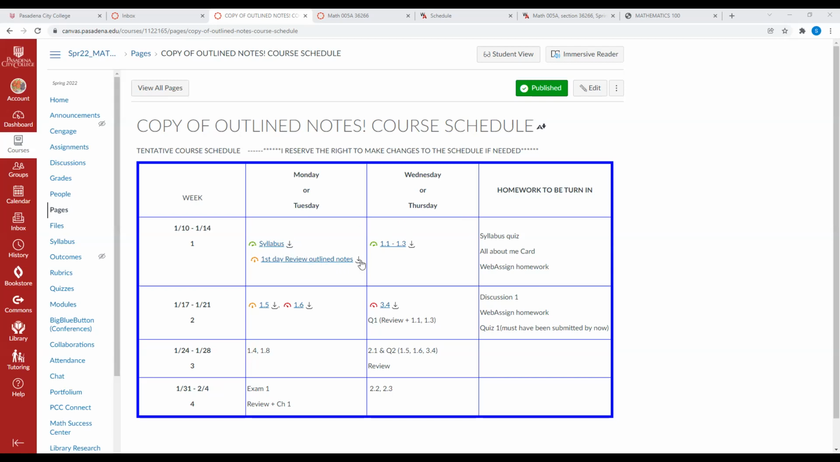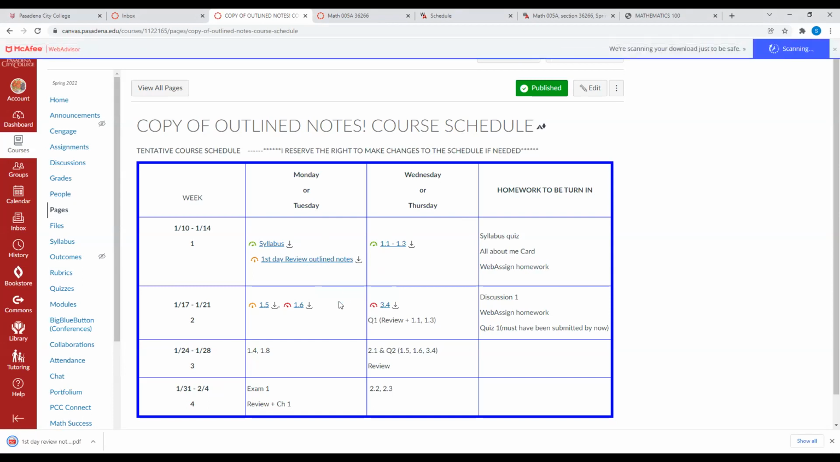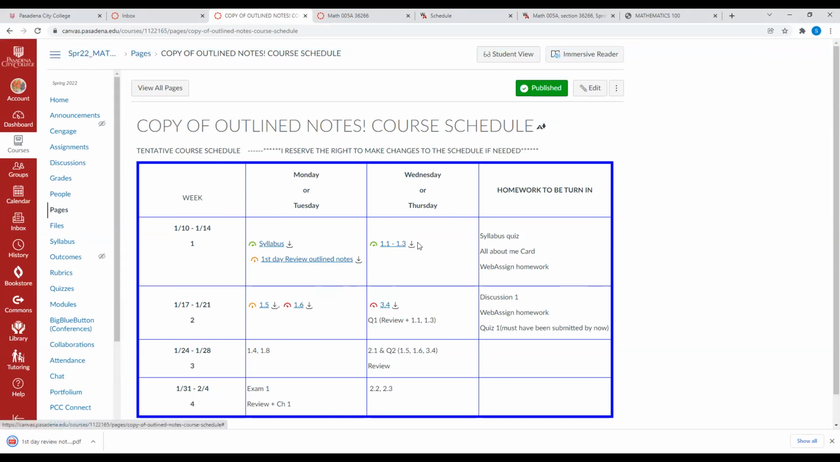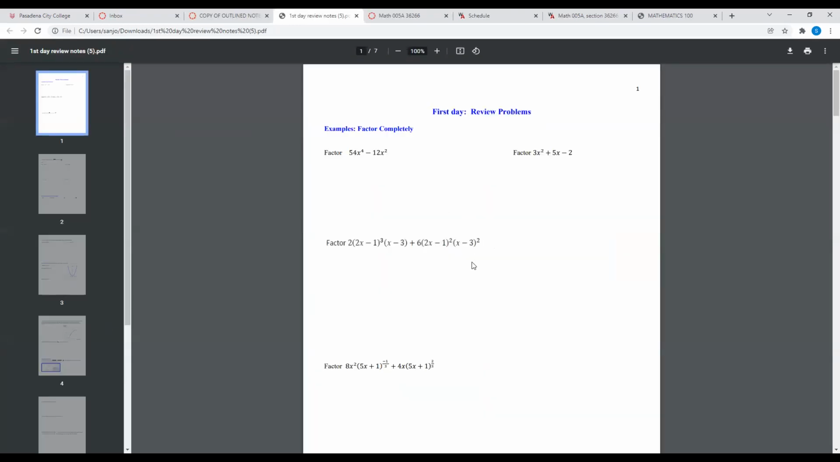And if you click on them, for example here, if you download them, you should be able to see the outline notes that you need to make notes on. For 1.1 to 1.3, the notes are already ready for you to get. 1.5 notes are already ready. 1.6 and 3.4 are ready. The other ones don't have a little arrow, so they're not ready for you to get. And then you can see when your quiz number 1 is going to take place. Let me go ahead and open the first day. You can see first day review problems.